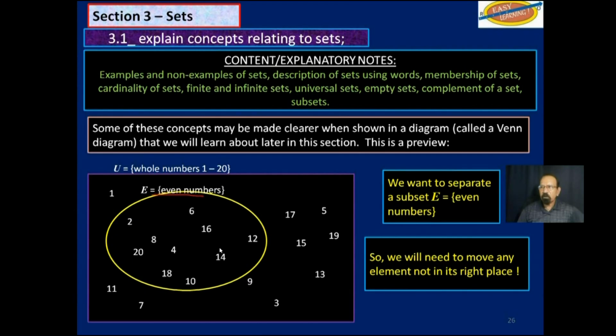So that's even numbers, and the odd numbers on the outside. So those odd numbers, E prime, will be the complement of the subset E, all within the universal set of whole numbers 1 to 20.